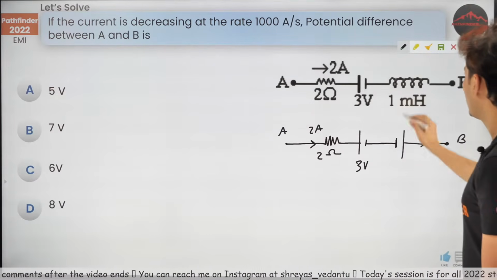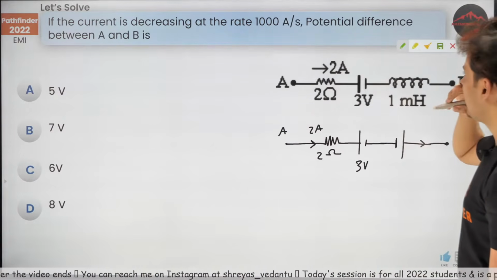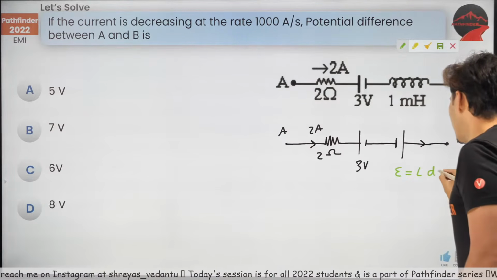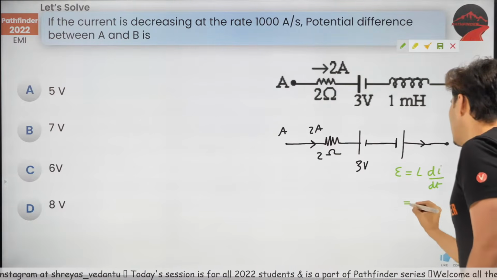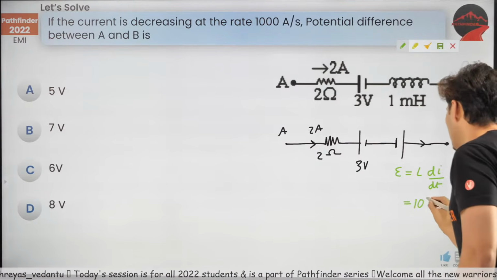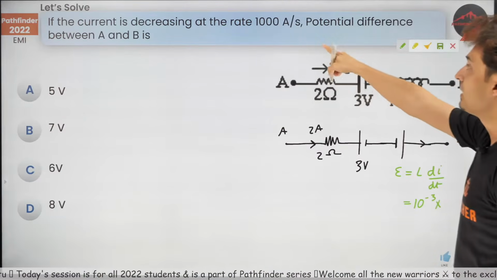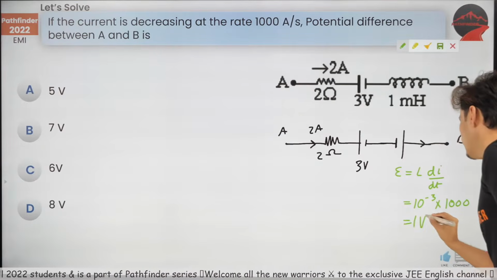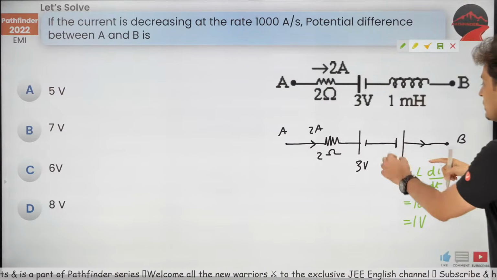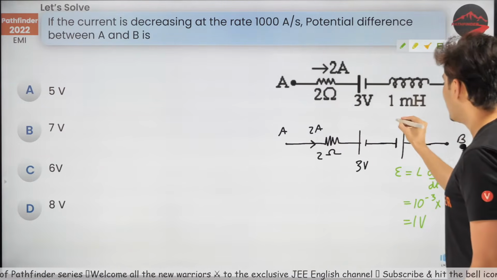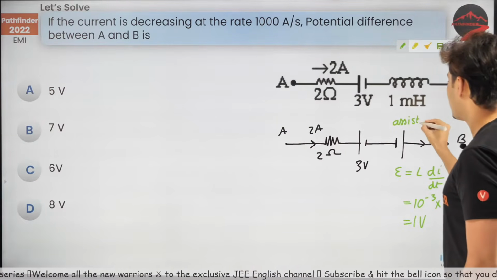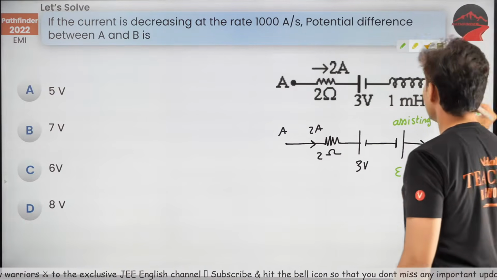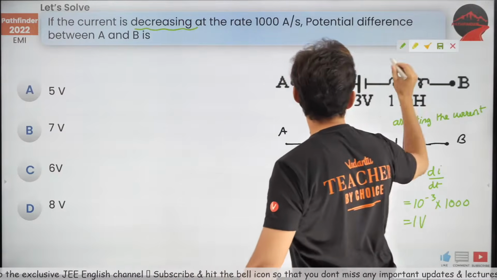Now what is this EMF? Well, just find out the value. What is L? L is given 1 millihenry. So this EMF magnitude wise is L di by dt. So L is 1 millihenry, so 10 to the power minus 3, and di by dt 1000 amperes per second, so into 1000. Well, that's simple, it's 1 V, 1 volt. So this battery is 1 volt. What is this battery doing? It is assisting the current. Why is it assisting? Because the current is decreasing, that's the reason.